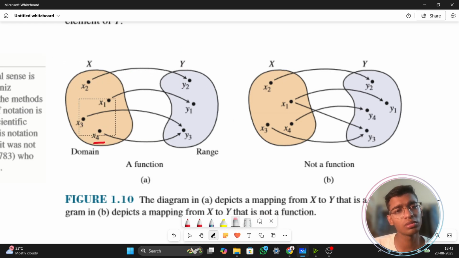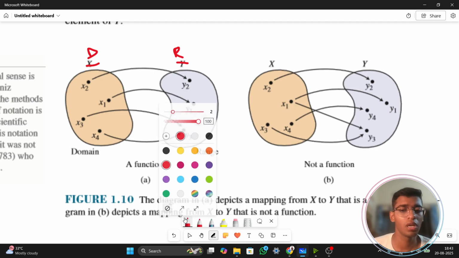It can be anything, but just for the sake of explanation, I'm putting it as exactly what was told in the definition: this is set D and this is set R.